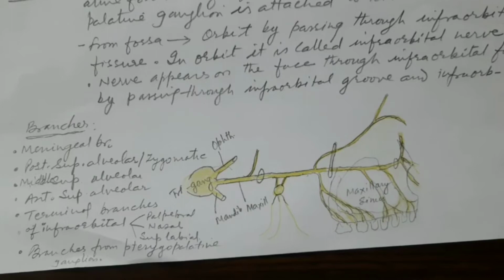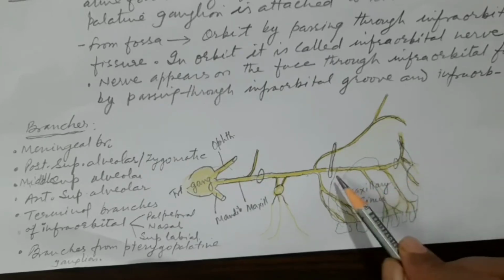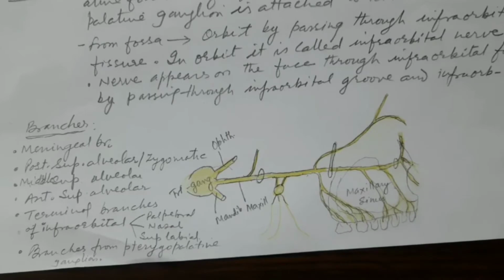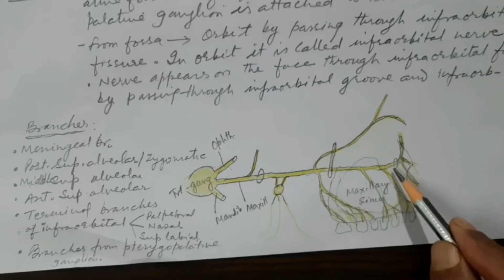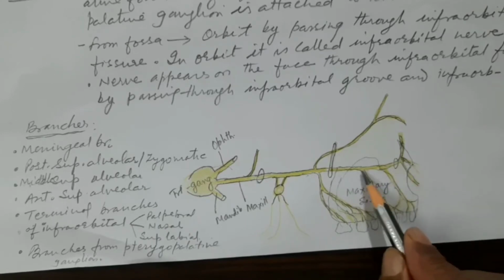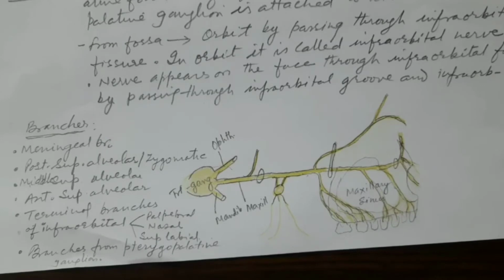infraorbital nerve. Now the nerve from the orbit appears at the infraorbital foramen, which is just below the lower border of the orbit, the orbital opening on the face. Just below the lower margin there is the opening of a foramen called the infraorbital foramen. The nerve now comes out through the infraorbital foramen on the face, where it divides into its terminal branches. So this is the course.